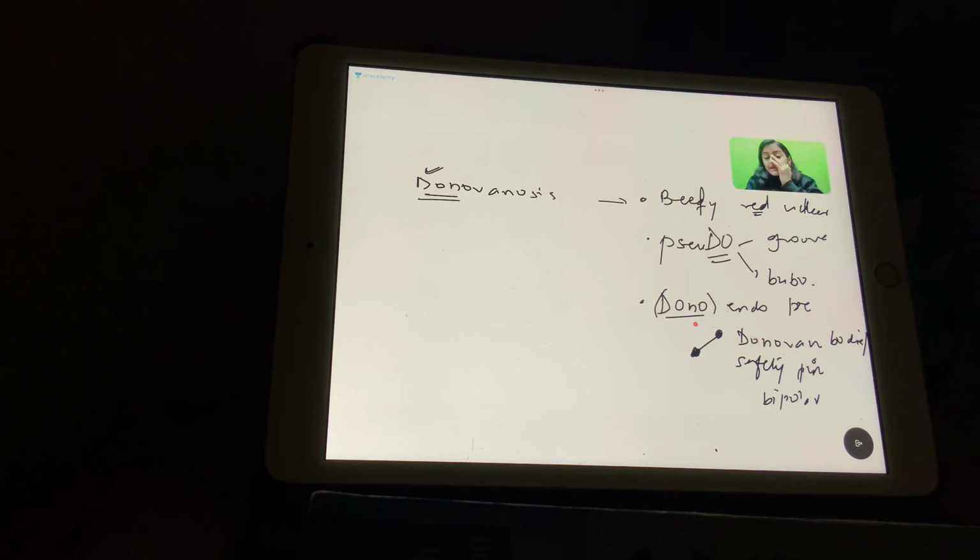So that is donovanosis. The points that we need to know for donovanosis: beefy red ulcer, pseudo-bubo sign. It is pseudo-bubo sign, and it has Donovan bodies with bipolar staining, which has the safety pin appearance.